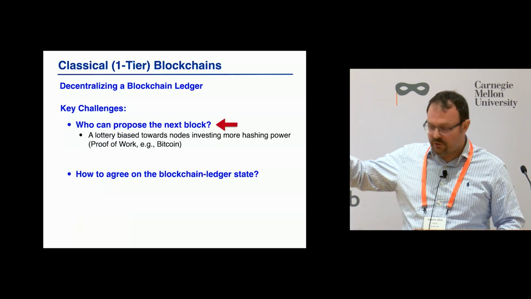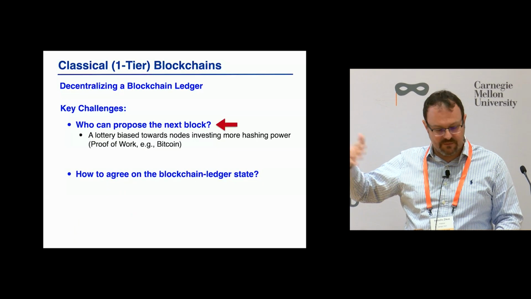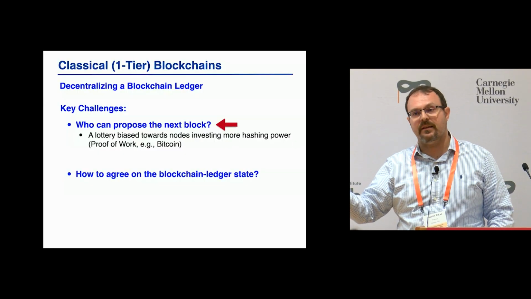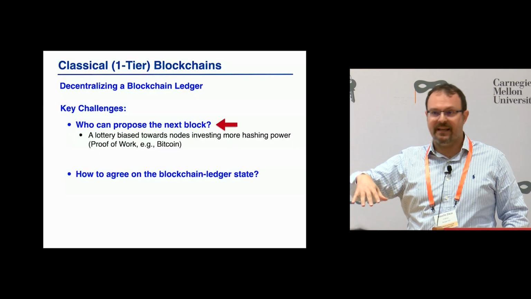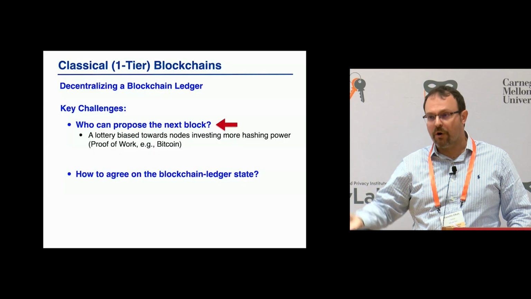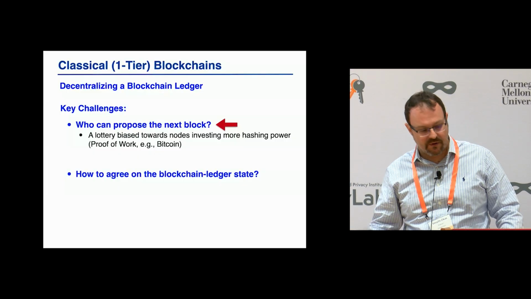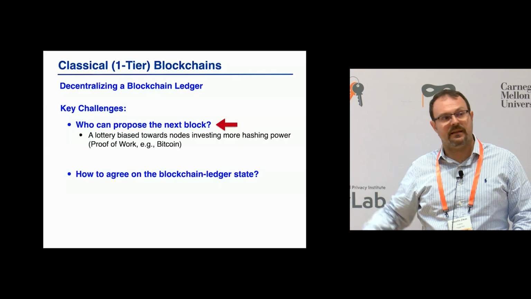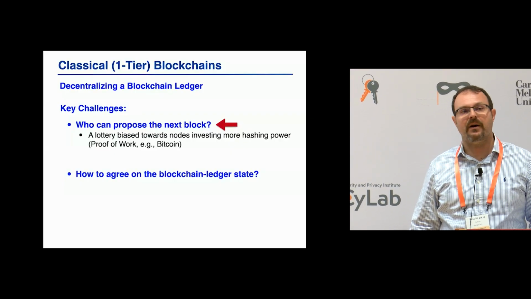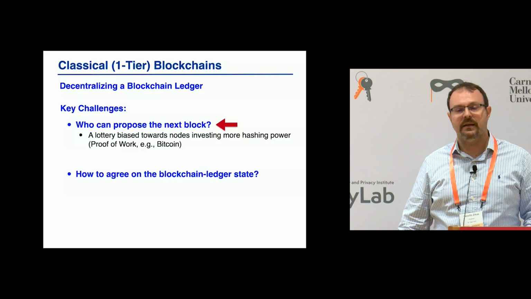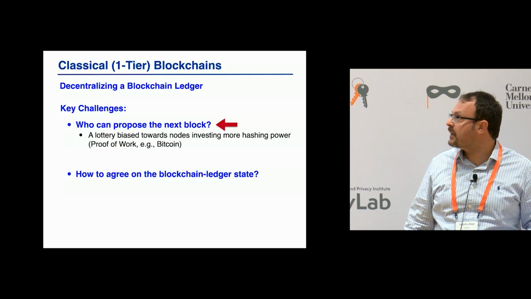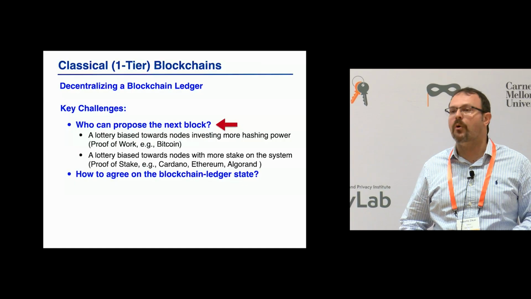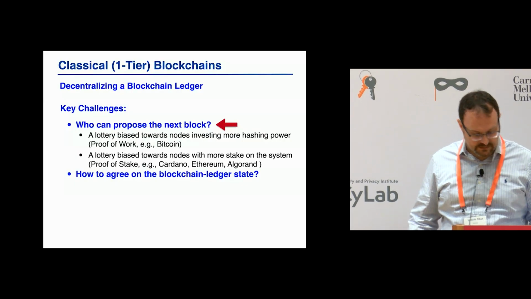And just to give you examples of this, we have proof of work, where the answer here is people work, and there is an implicit lottery biased by the amount of work people do, the amount of hashing power they invest, and that's how we choose. Whoever, on average, invests more hashing power will get to be chosen for the next block. Or like proof of stake, more intuitive, whoever has more stake in the system has more chances of being selected.